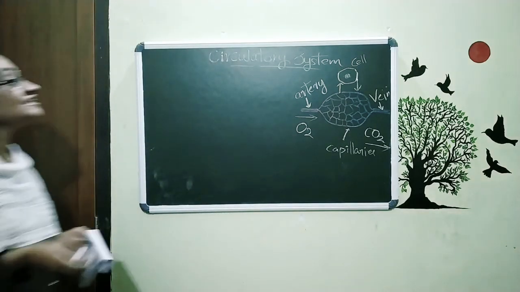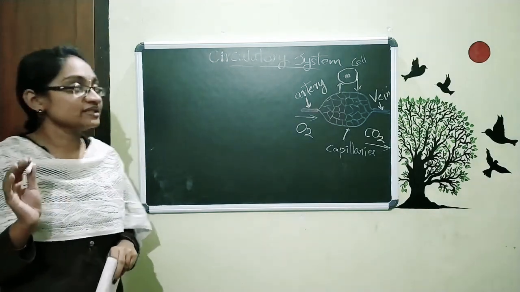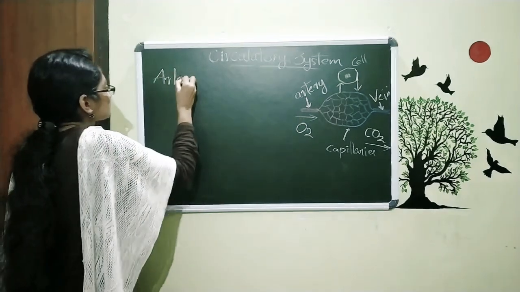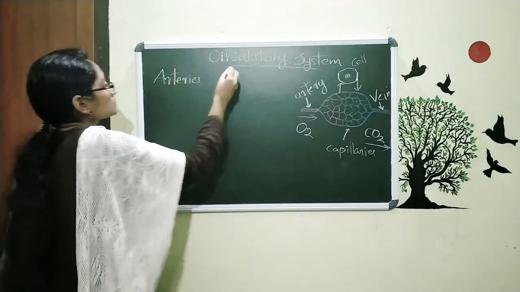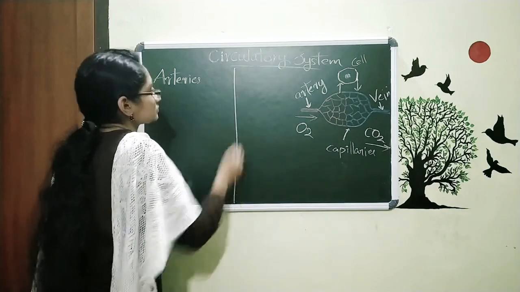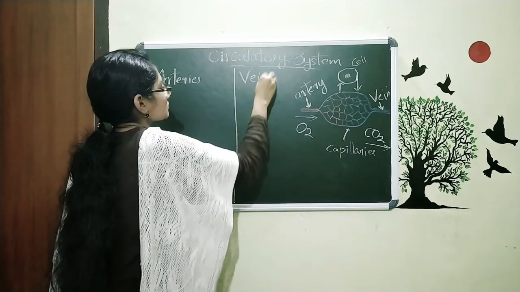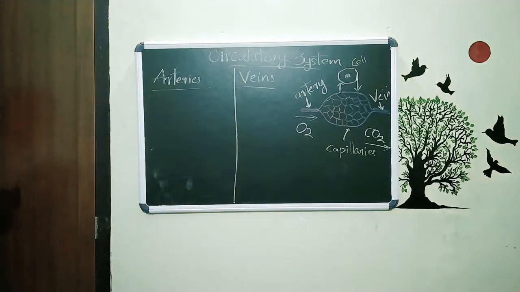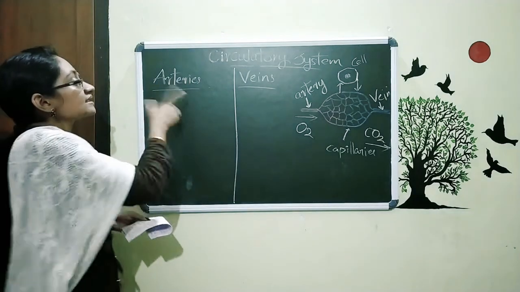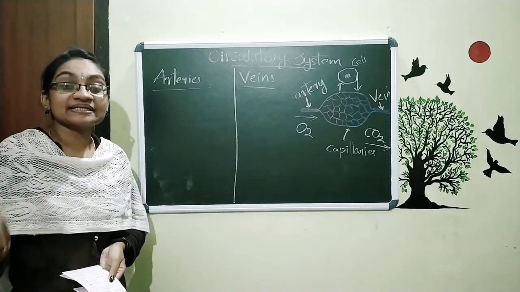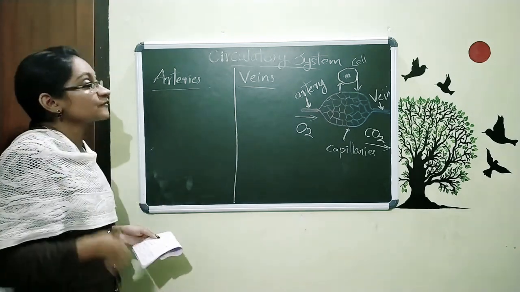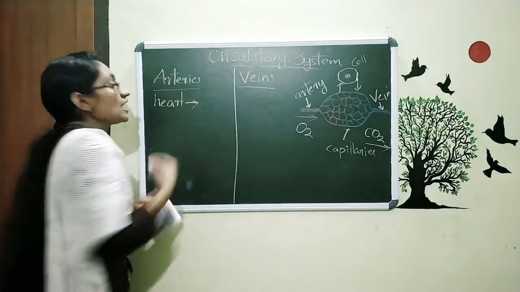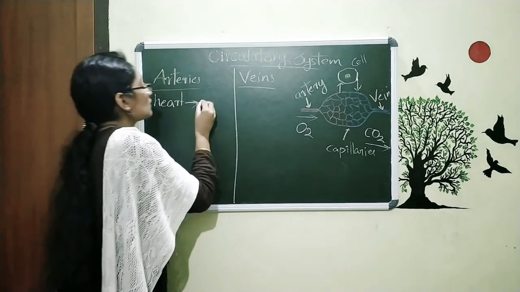Now we want to study the difference between arteries and veins. The first difference is that arteries take the blood from the heart to other parts or other organs of our body.